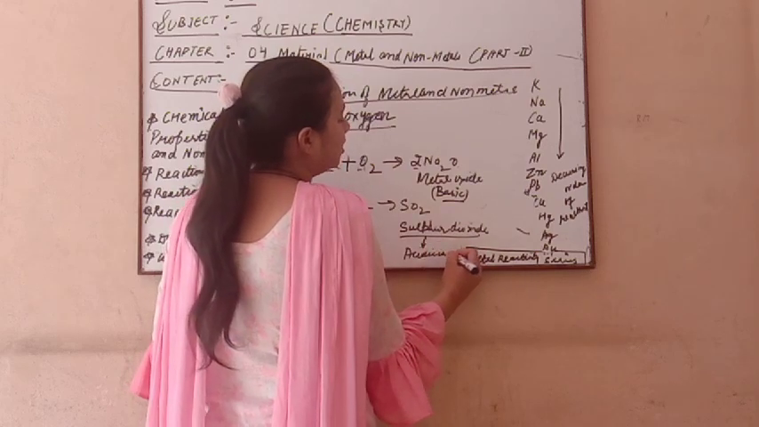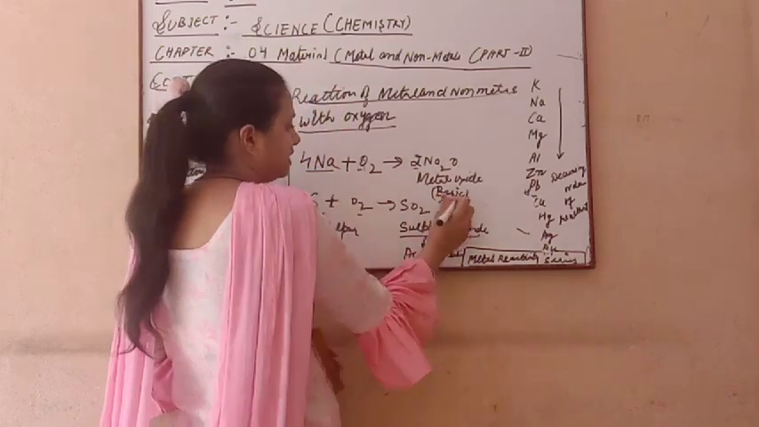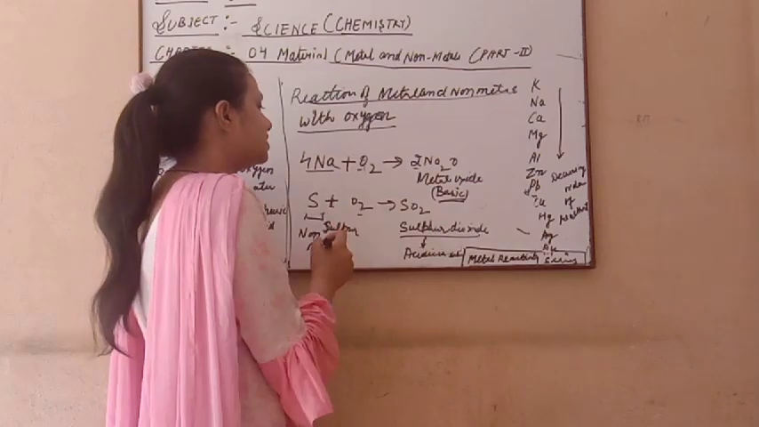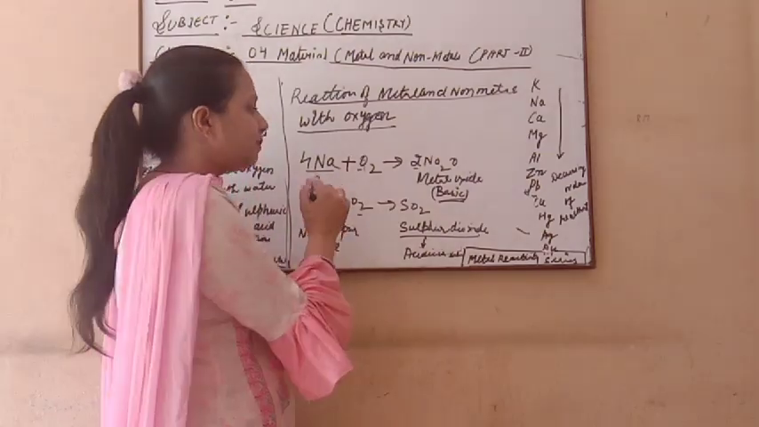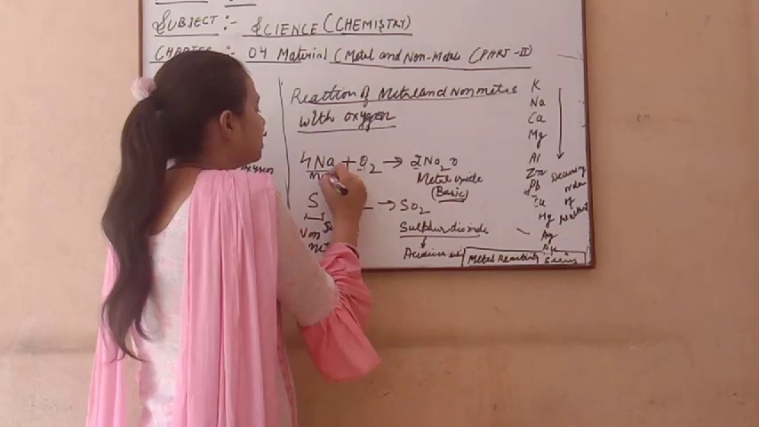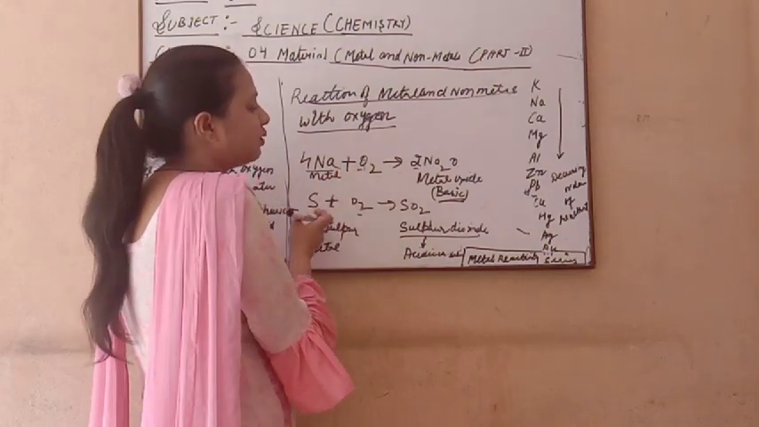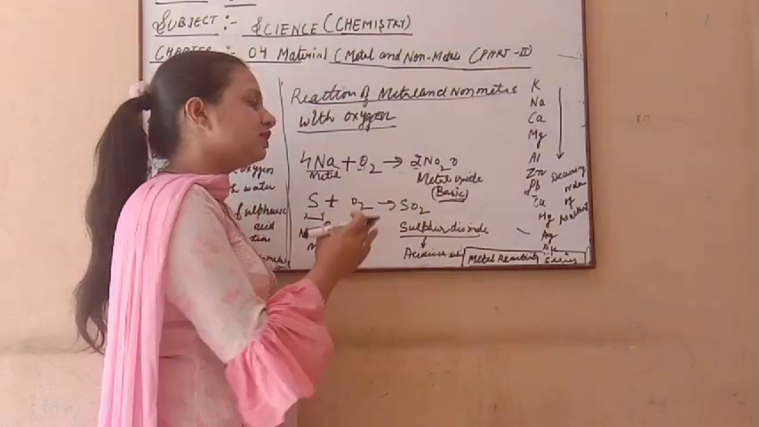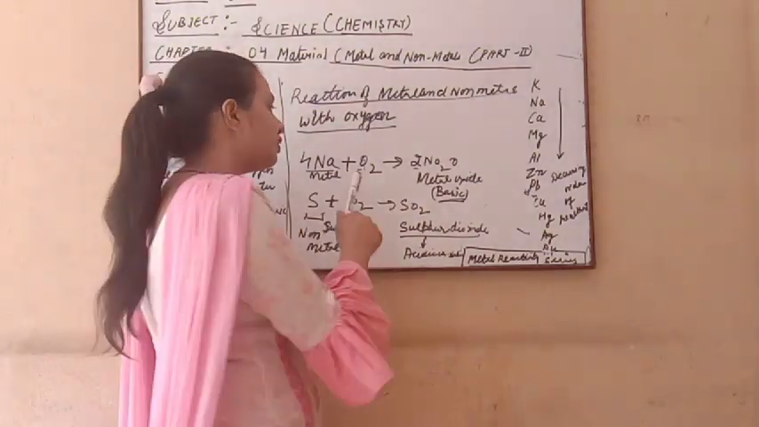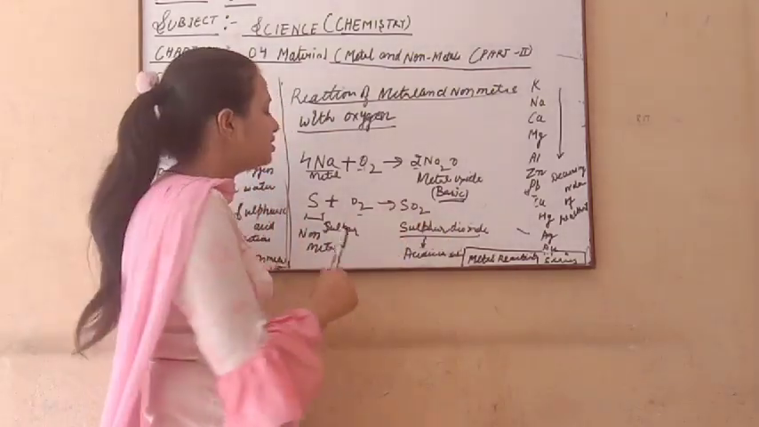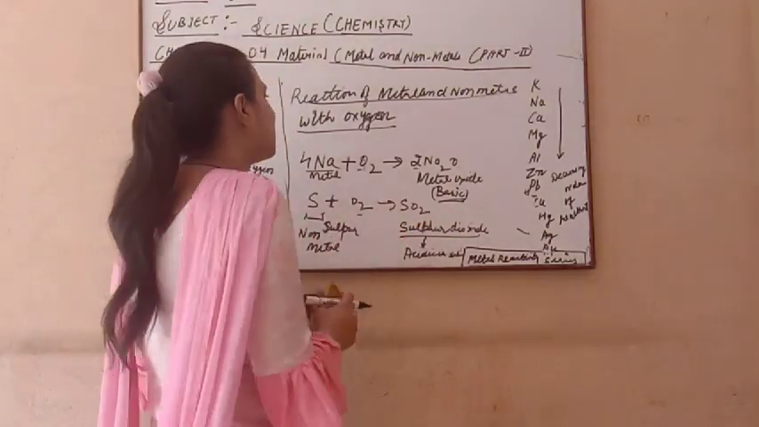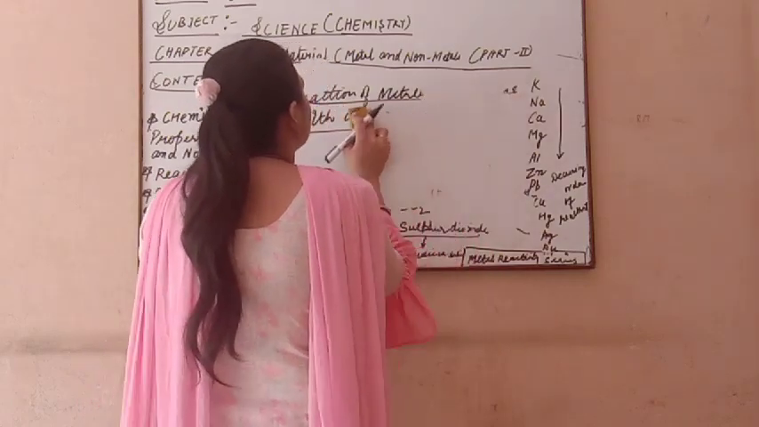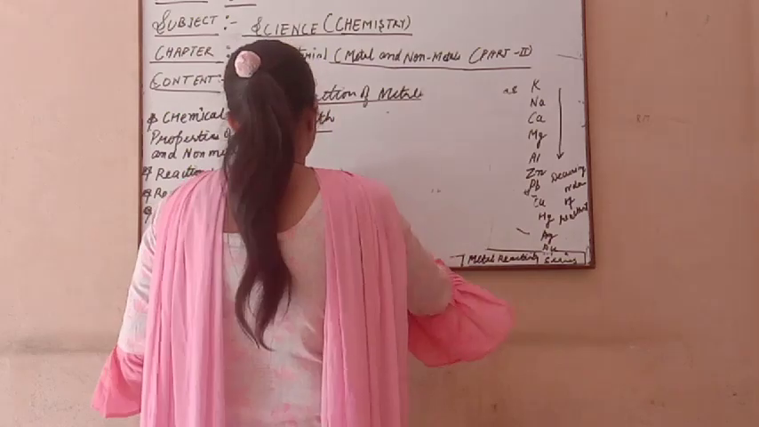So metal oxides are always basic in nature and non-metal oxides are always acidic in nature. So this concept is complete here. The reaction of sodium metal with oxygen gives a metal oxide, and the reaction of the non-metal sulfur with oxygen gives sulfur dioxide. In both cases we get oxides, but in the case of metal we get a basic oxide, and in the case of non-metal we get an acidic oxide. And after this you have a second reaction, of metal and non-metal with water.